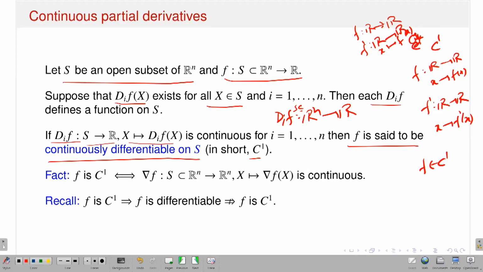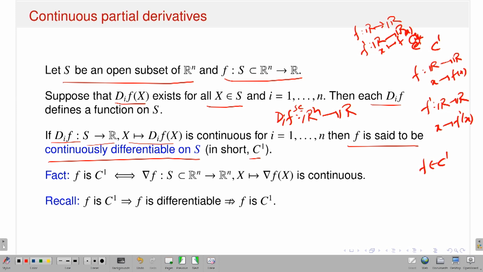Now if you remember, I already discussed a theorem giving a sufficient condition for differentiability, or existence of the total derivative. If I have a function from R^n to R and all the first order partial derivatives exist and are continuous, then my function is differentiable, and that is exactly what I have assumed. So by the sufficient condition for differentiability, I can say that my function is differentiable, that means the total derivative exists. And not only that, you can write your derivative.